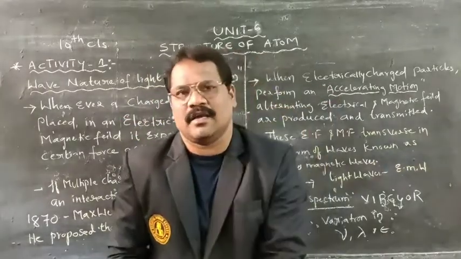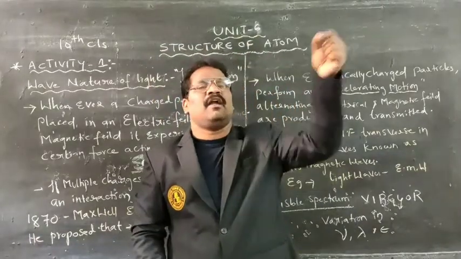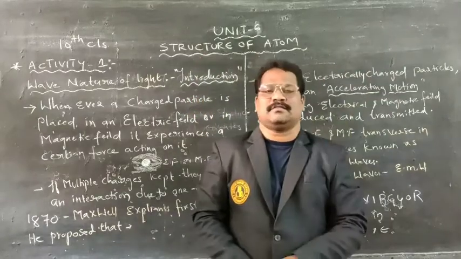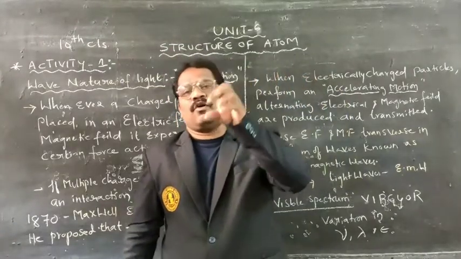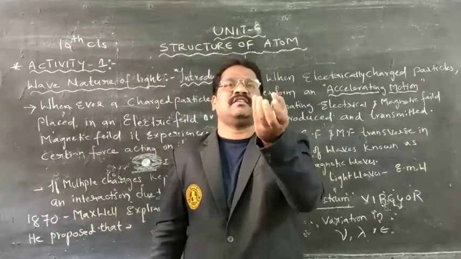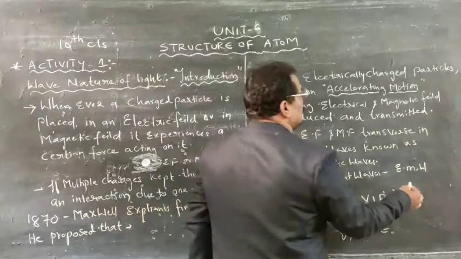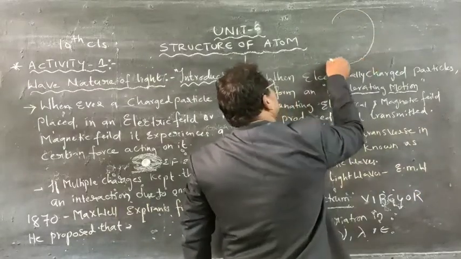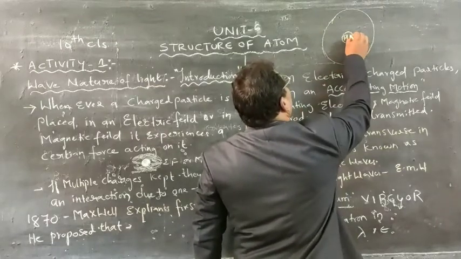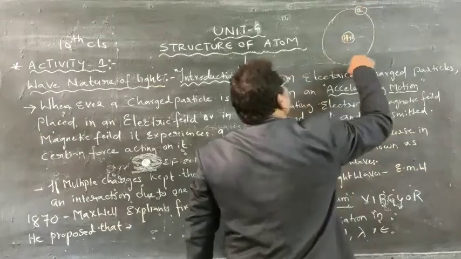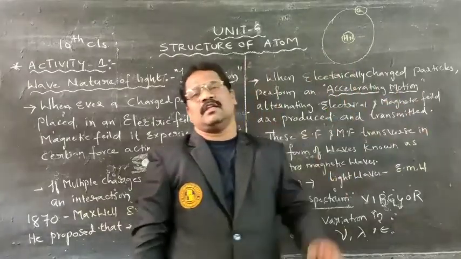We have clearly seen that there are 118 elements in the periodic classification. Each element has its own characteristics. Protons and neutrons exist together at one region. That region is called what? The positively charged region, called the nucleus. If I take the atom as a spherical shape, exactly at the center there will be protons and neutrons, and electrons will be orbiting around the nucleus. We have seen this clearly.